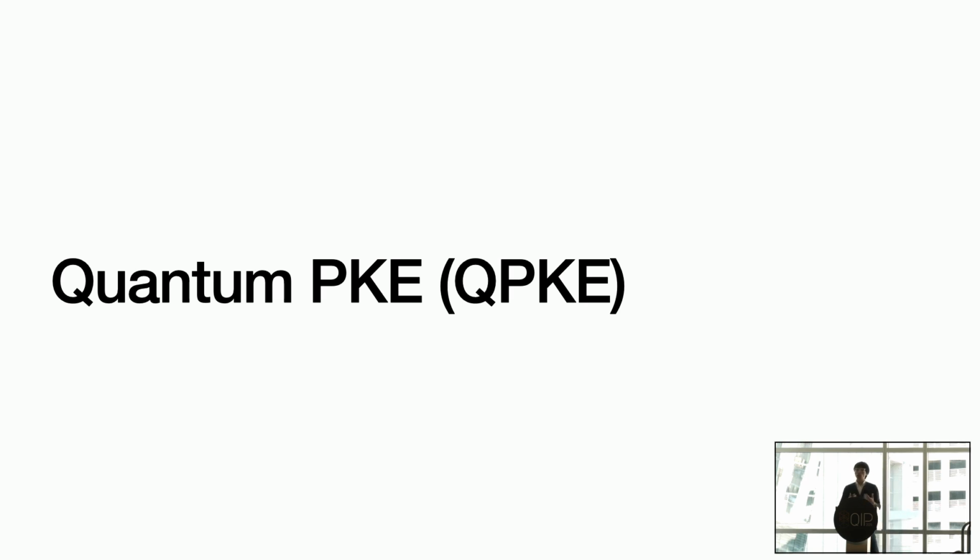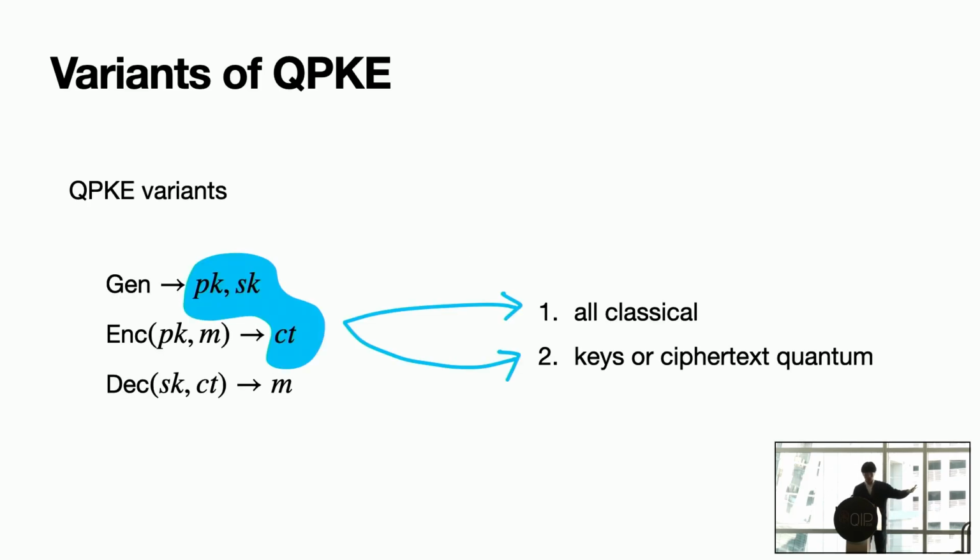Because now you introduce quantum powers to your protocols, and the power can come from the computation side or from quantum information, okay? So again, let's recall the definition of public key encryption. Still three procedures: generation outputting PK and SK, encryption outputting CT, and decryption of the message, okay?